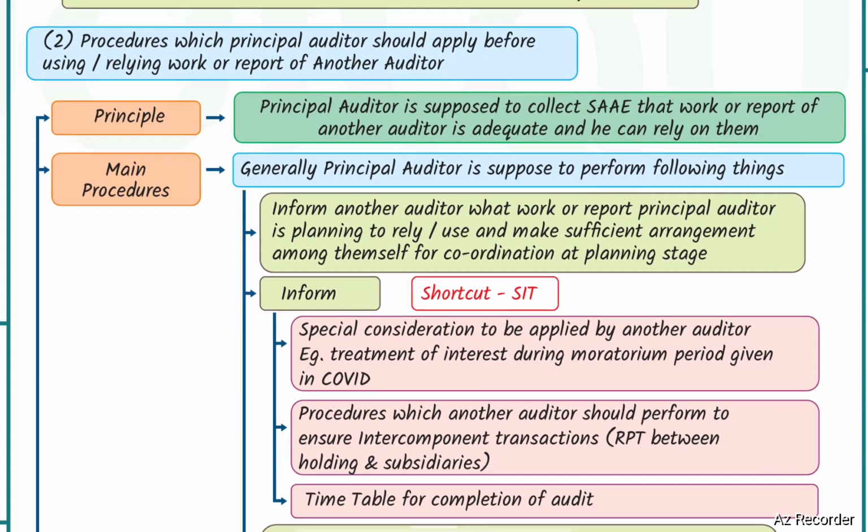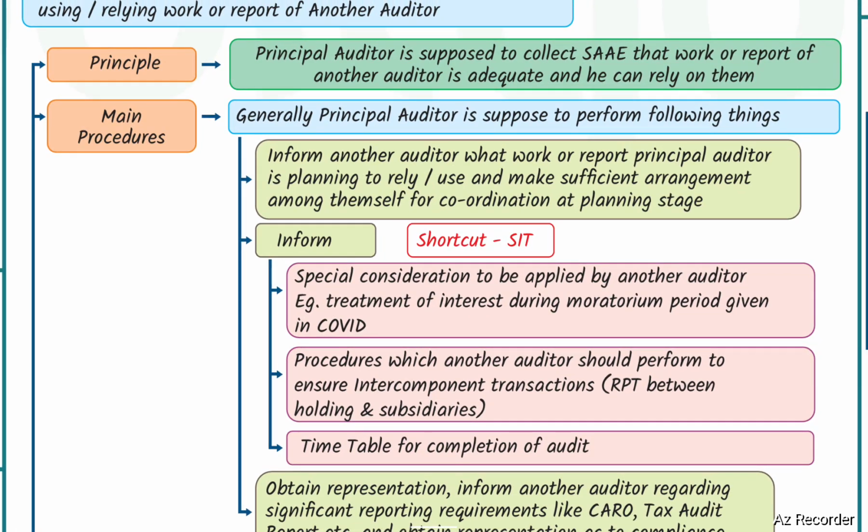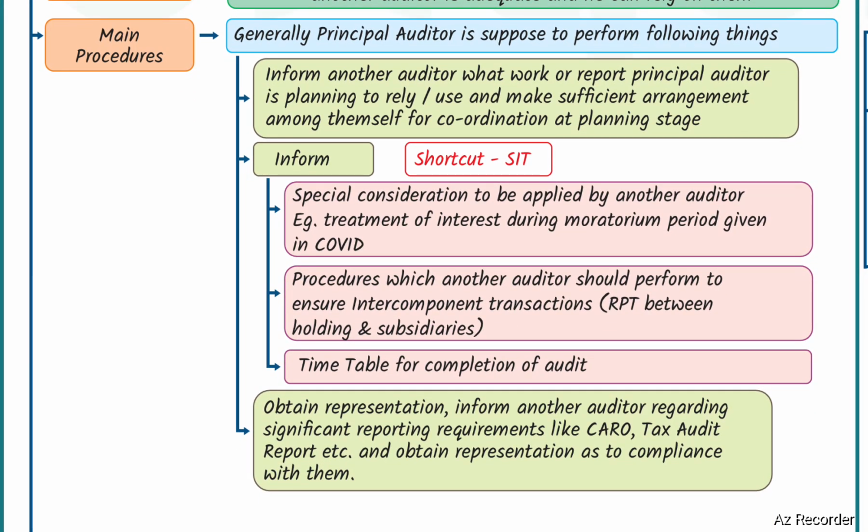Procedures which the principal auditor should apply before using or relying on the work or report of another auditor. The principal auditor is supposed to collect sufficient and appropriate audit evidence that the work or report of the other auditor is adequate and he can rely on it. Main procedures: generally, the principal auditor is supposed to inform the other auditor what work or report the principal auditor is planning to rely on or use, and make sufficient arrangements among themselves for coordination at the planning stage.